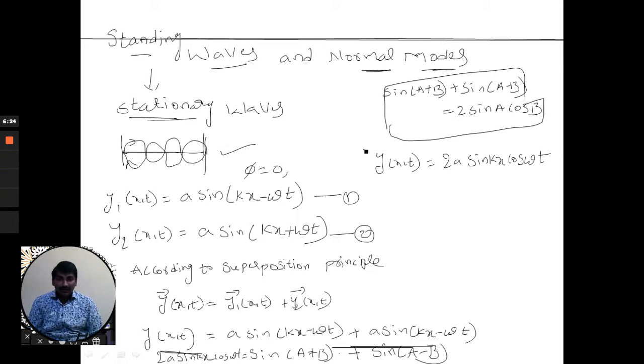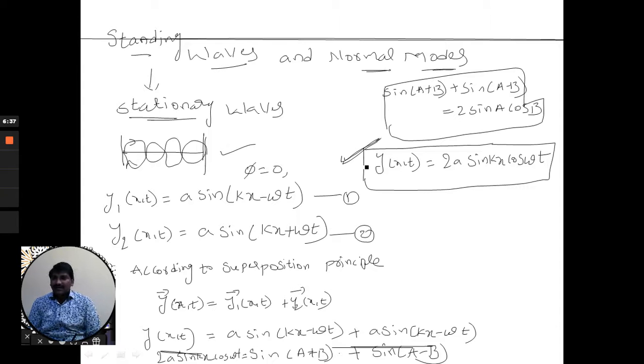Now we have got the wave equation for stationary waves. What is the standard equation for a progressive wave? It is this if it is moving in the positive direction, and this if it is moving in the negative direction.